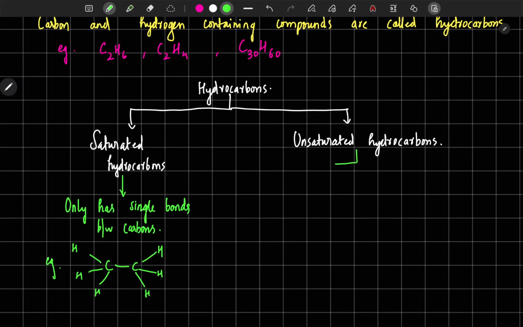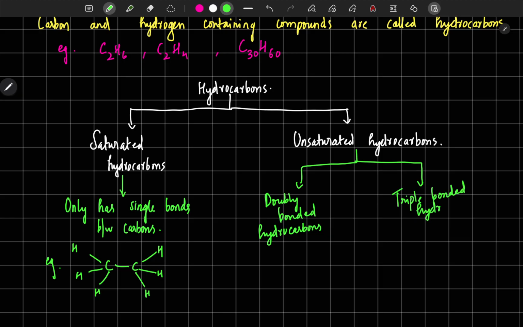Unsaturated hydrocarbons are divided into 2: doubly bonded hydrocarbons and triple bonded hydrocarbons. Some compounds contain double bonds, and some can contain triple bonds.